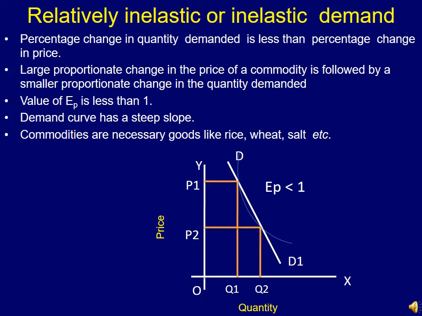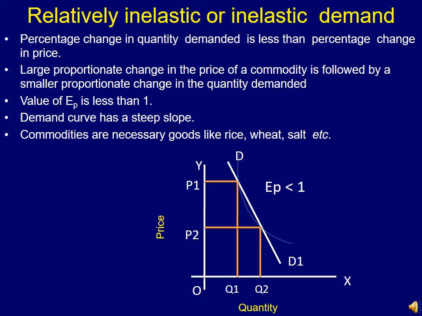And if we look at the graph below, where the demand curve is plotted as DD1 and quantity demanded is plotted on the x-axis and price on the y-axis. So here we can see that this length P1, P2 is larger than the length Q1, Q2.